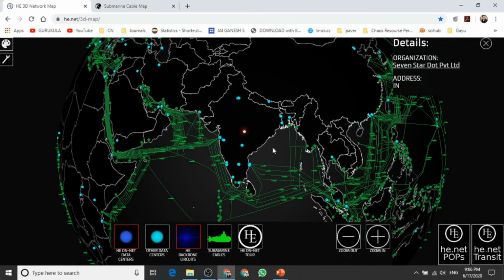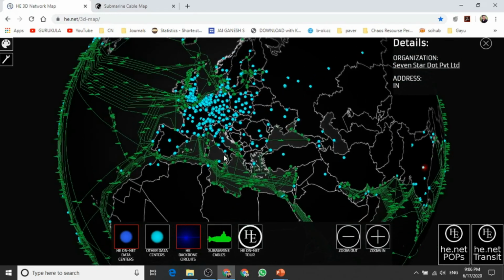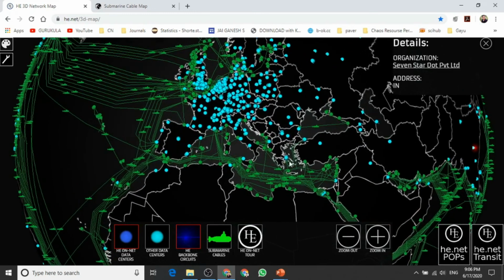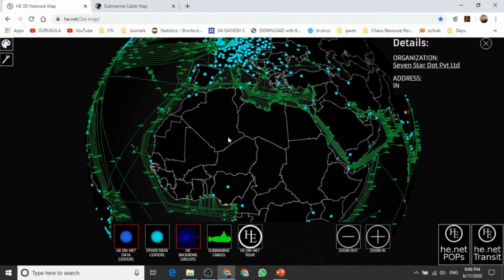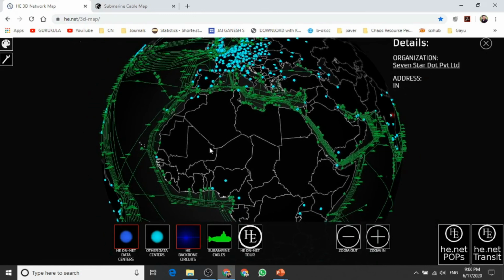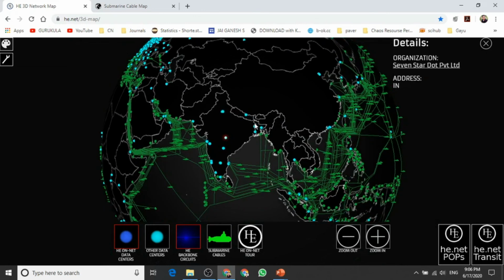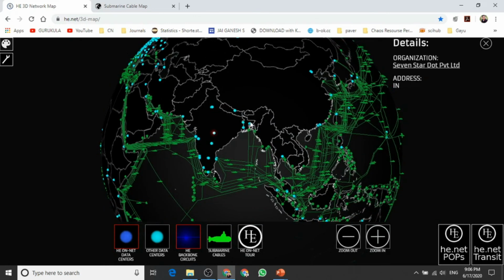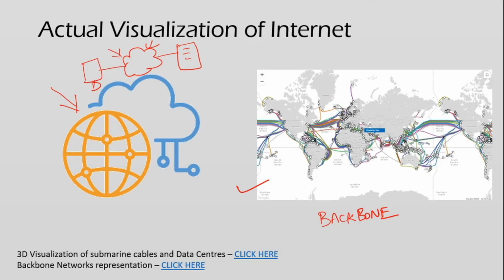Each and every country will have its own data centers located. As you could see, these are all the various data centers located around the world. I will leave the description for these websites in the description section, where you can visualize the data centers around the world, and by clicking on each and every dot you will be given in-depth details of that particular data center, and the link is also available over here.